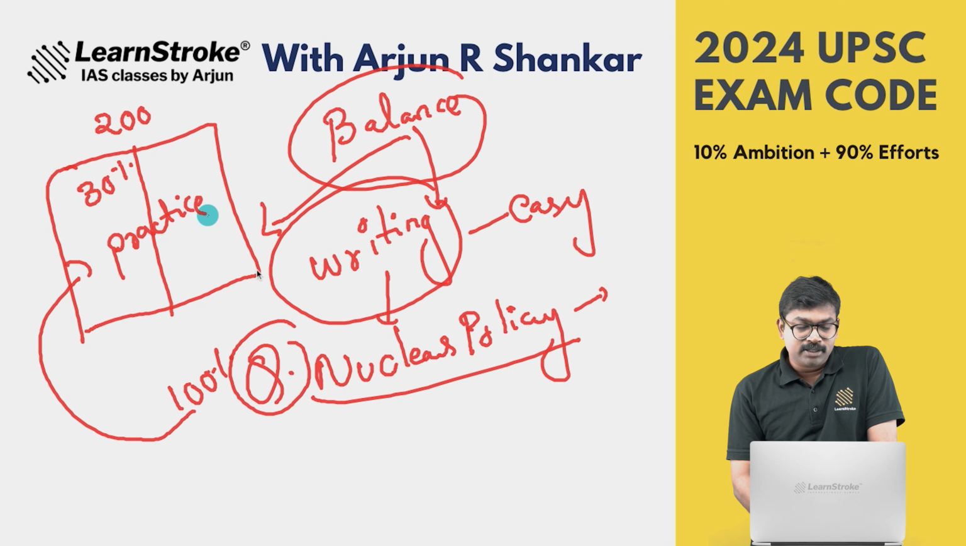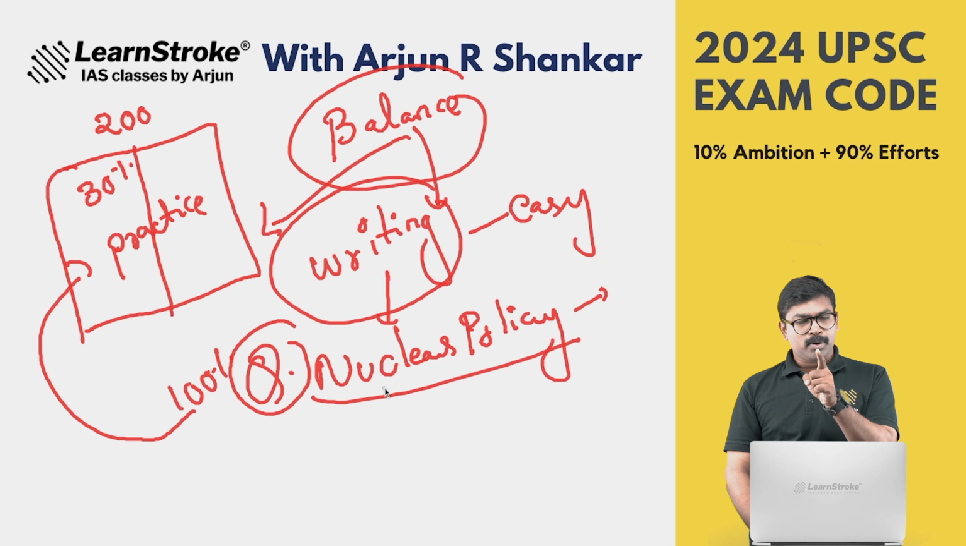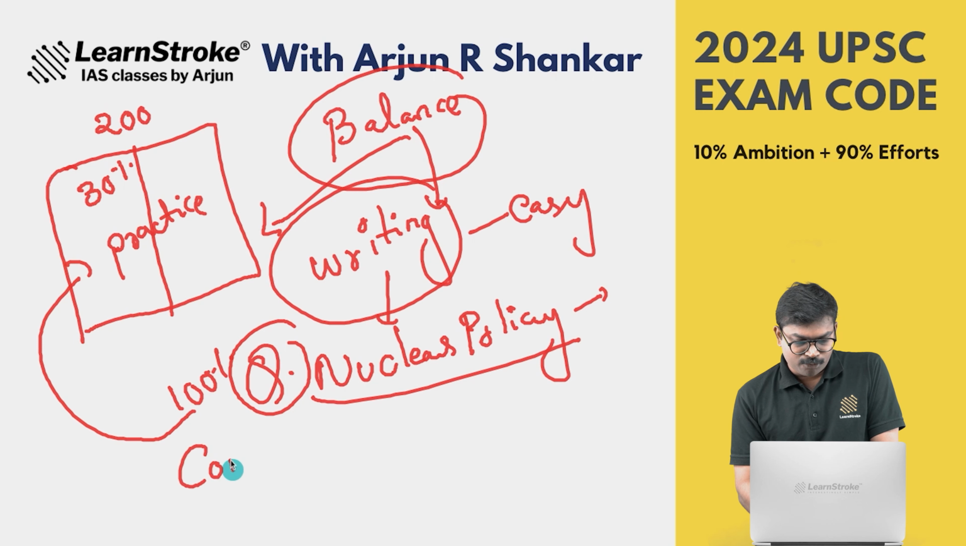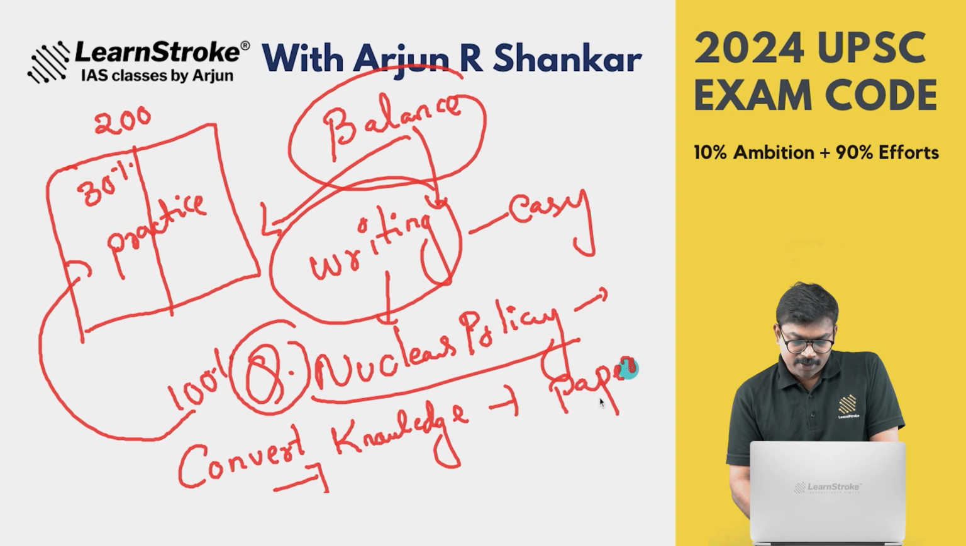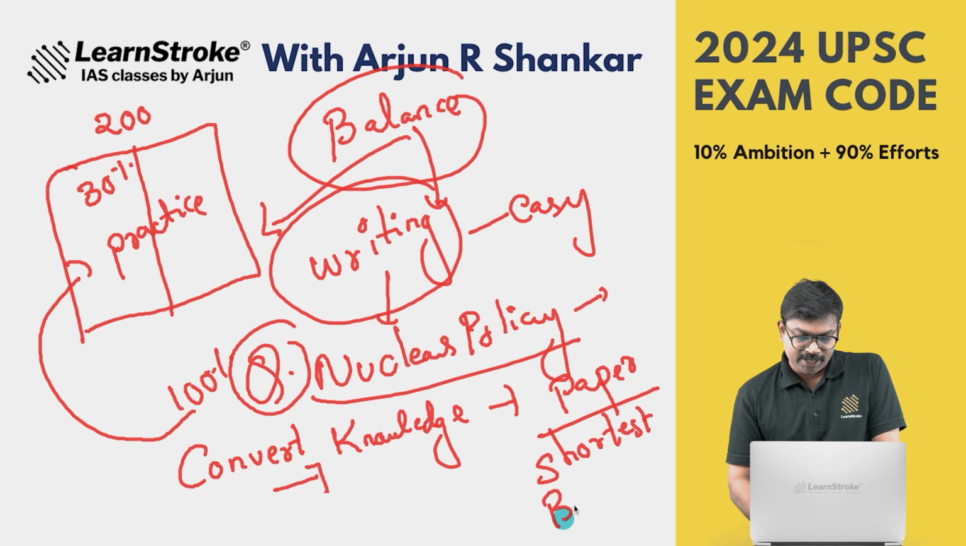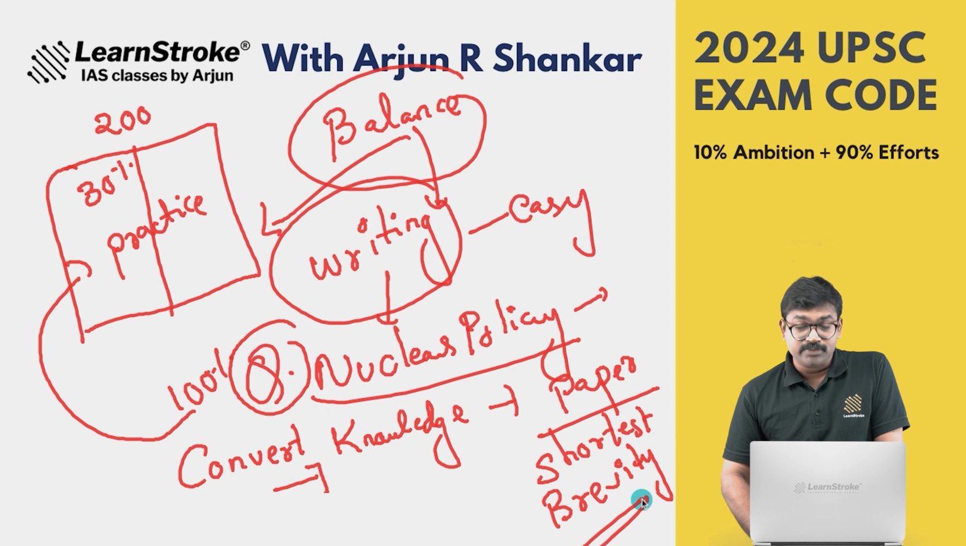So getting 100% content on everything is not going to solve your problem. You have to convert your knowledge. That is an important formula. You have to convert your knowledge into the paper, in the shortest manner. I would say the word brevity is very important. Brevity is very important.